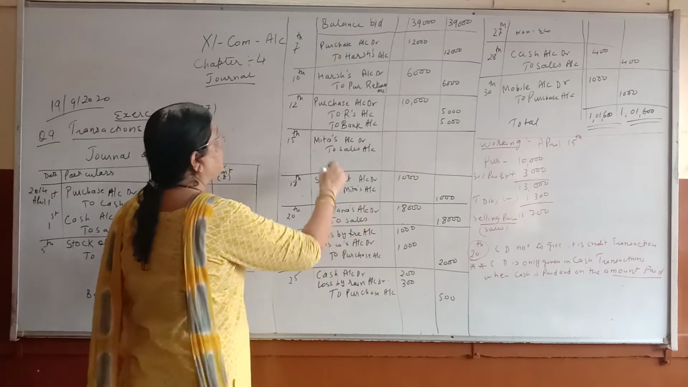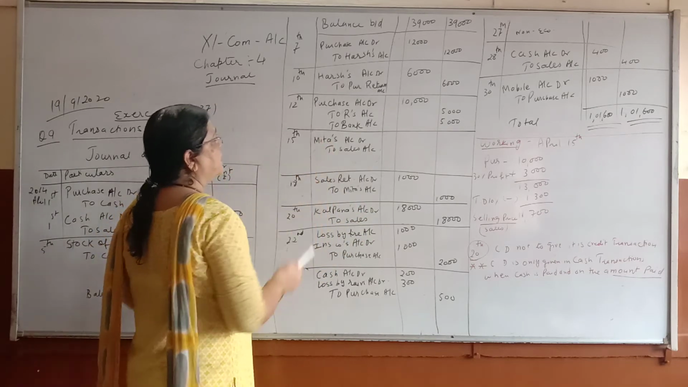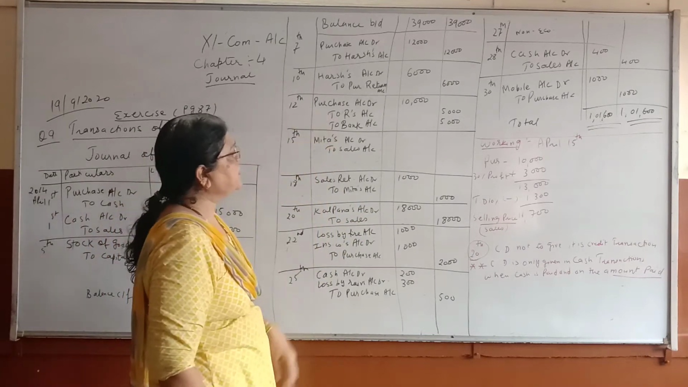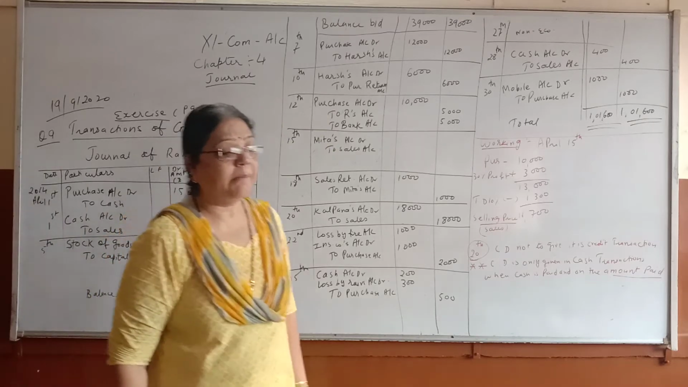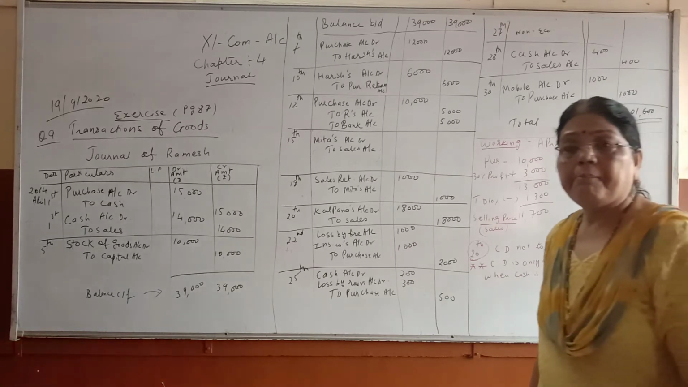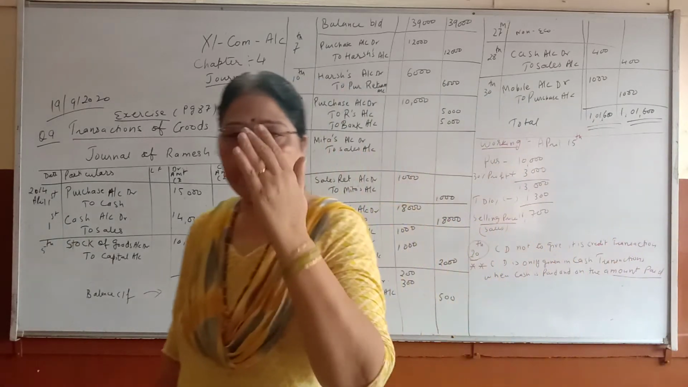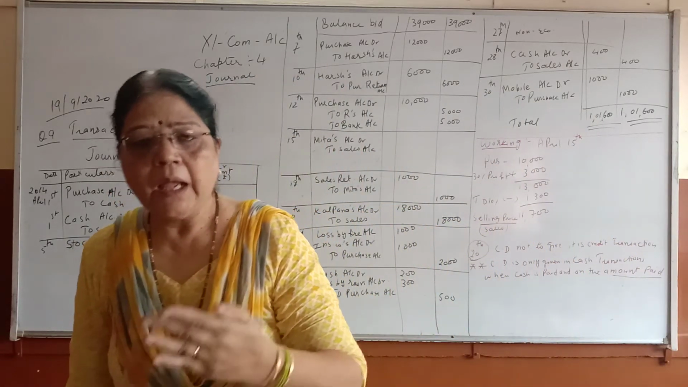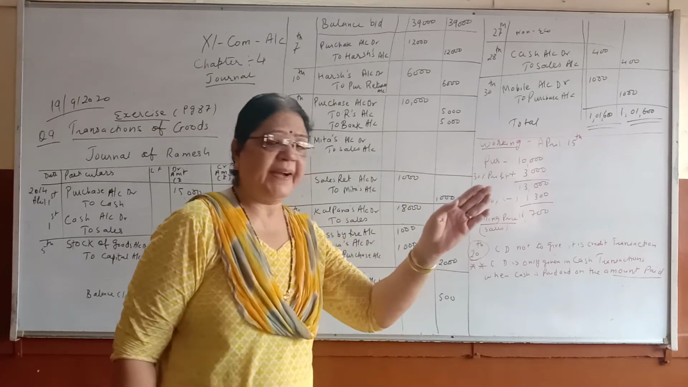Okay, the same way children, here. This is purchased goods from Ramila and paid half by check.